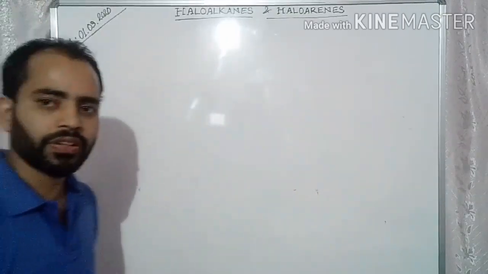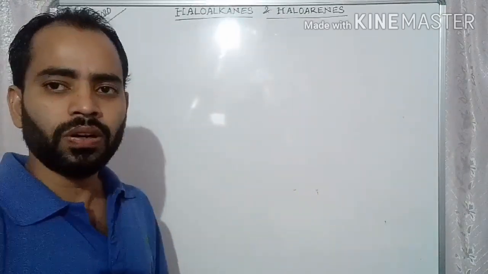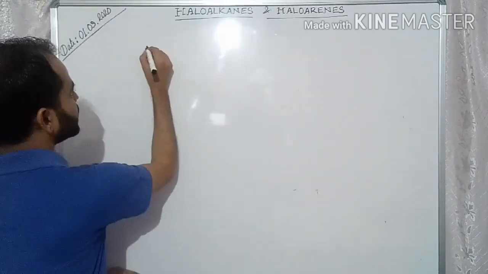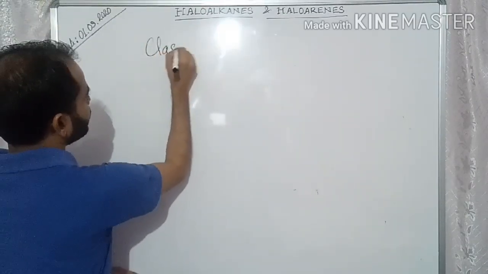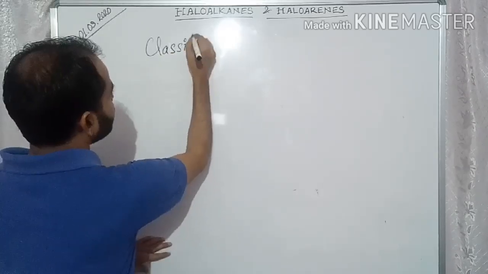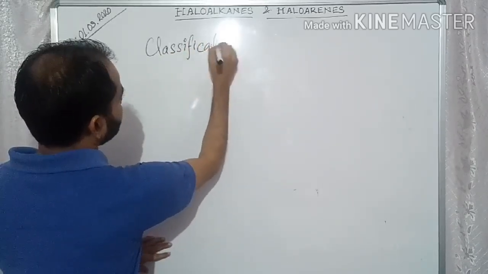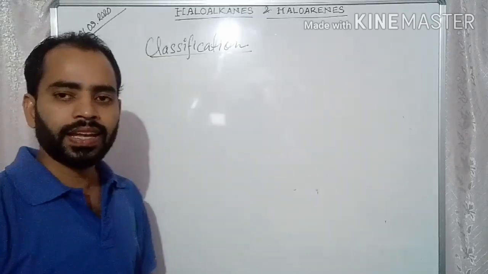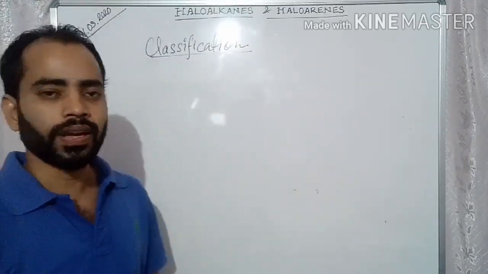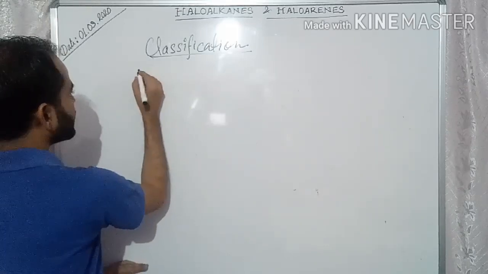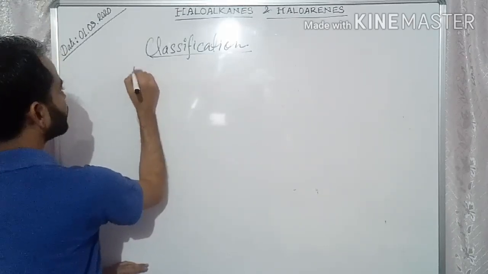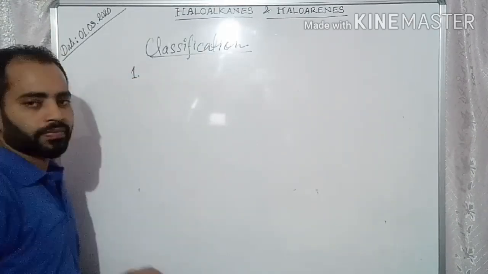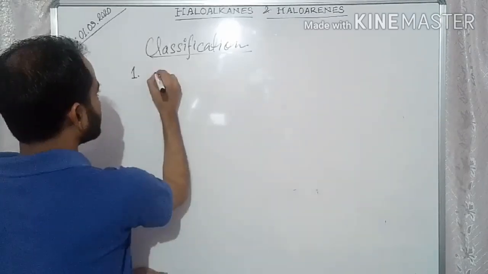So first of all we should know about their classification. Classification of haloalkanes and haloarenes.